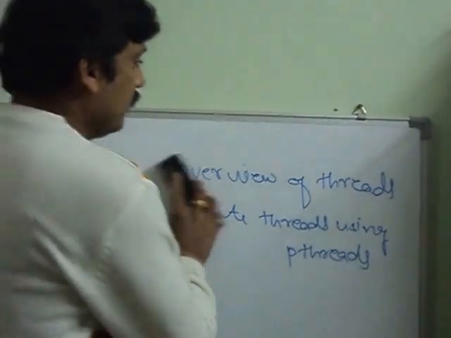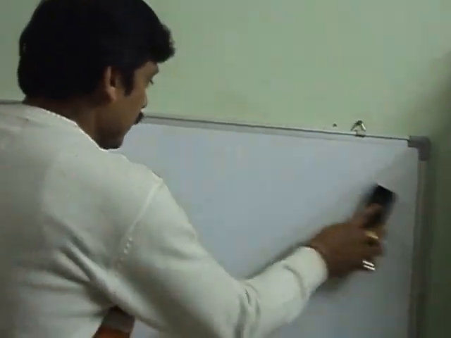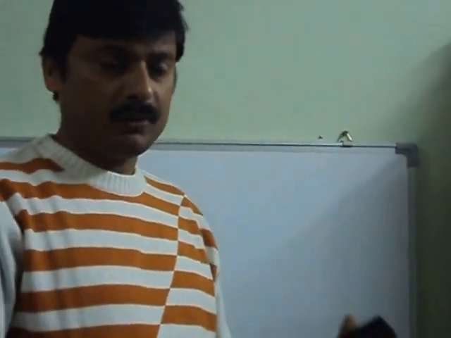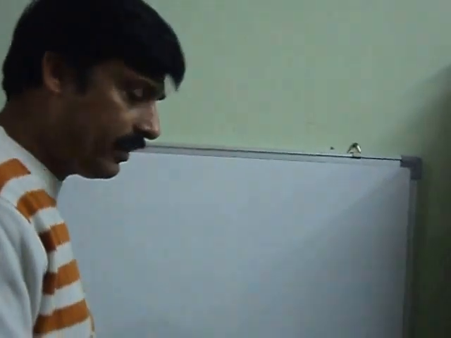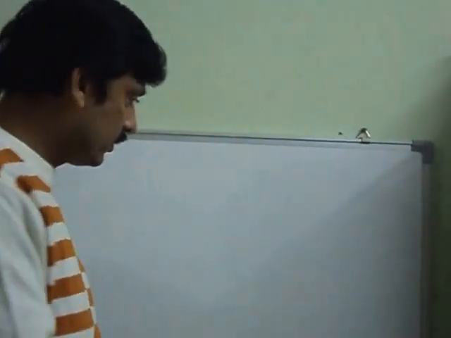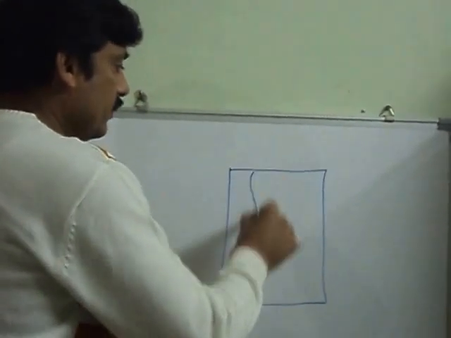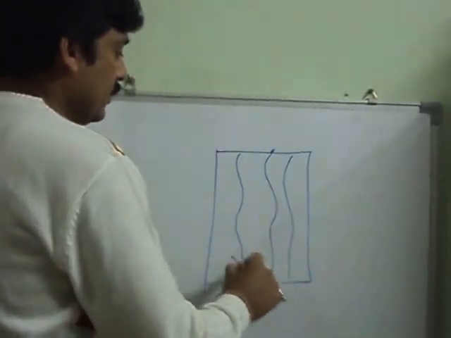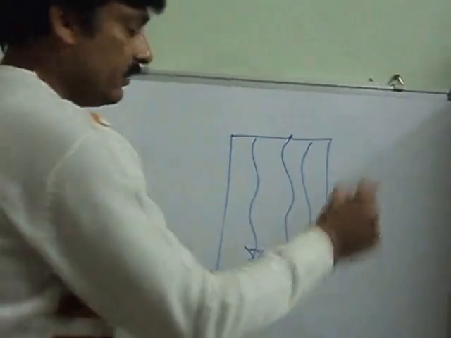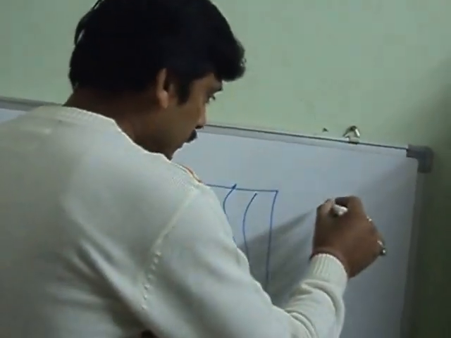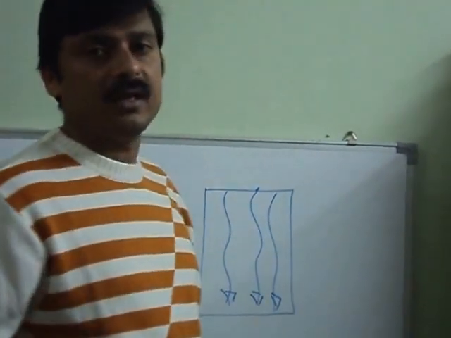Let's talk a little bit about threads in general. As we all know, a program in execution is called a process. Similarly, a thread is also in execution, but a modern process is considered as a process with multiple threads. But what is basically a thread? In general, conceptually, a thread is called a path in execution.